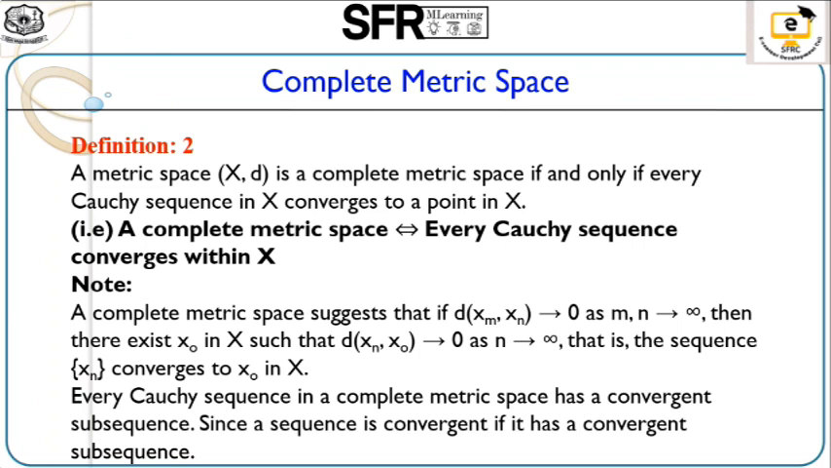Next note: in a complete metric space, if d of xm comma xn converges to 0 as m comma n tends to infinity, then there exists a point in X such that the distance between that point and xn also converges to 0 as n tends to infinity, that is, the sequence xn converges to x naught in X. Every Cauchy sequence in a complete metric space has a convergent subsequence, since a sequence is convergent if it has a convergent subsequence.